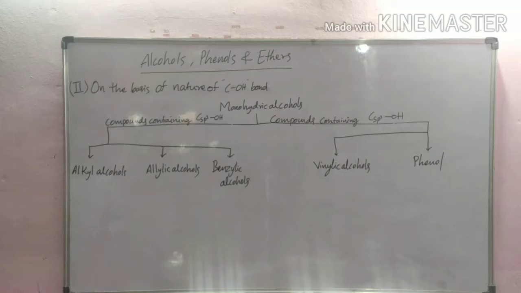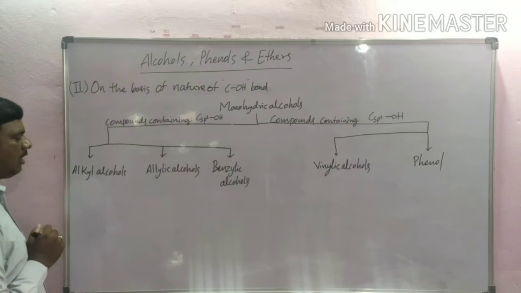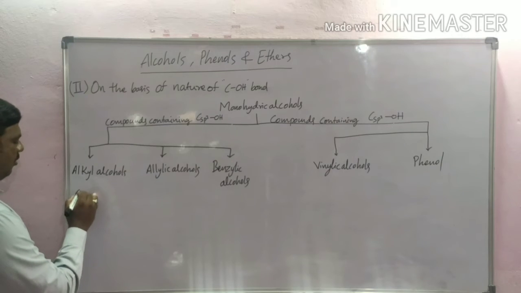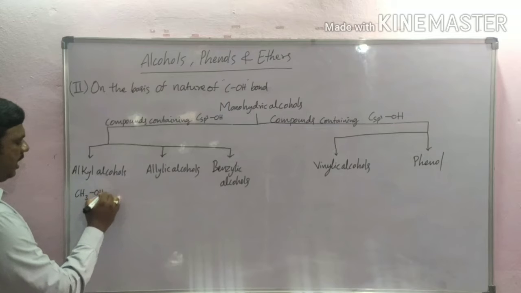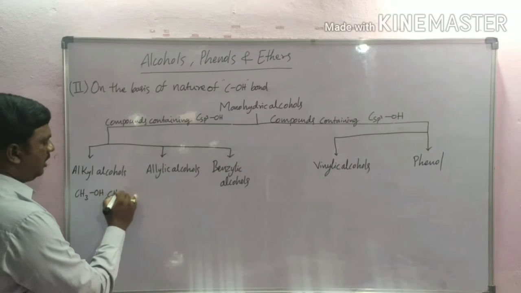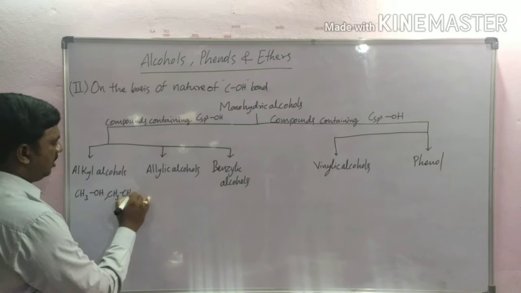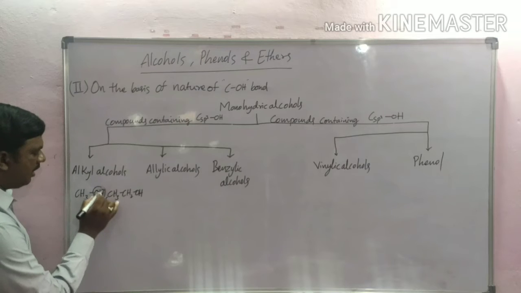Here, alkyl alcohols. In these alcohols, the OH group is attached to an sp3 hybridized carbon atom.